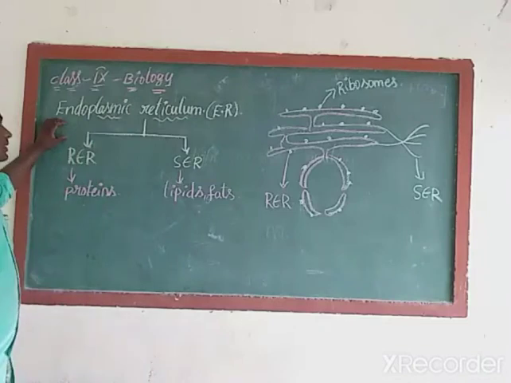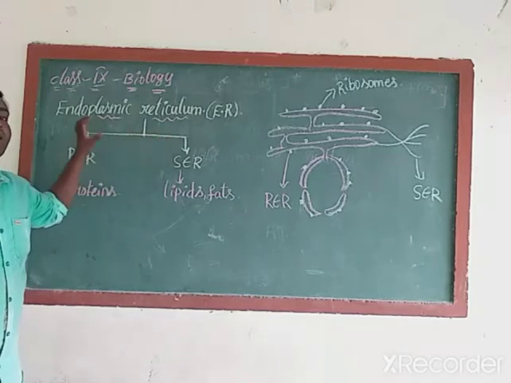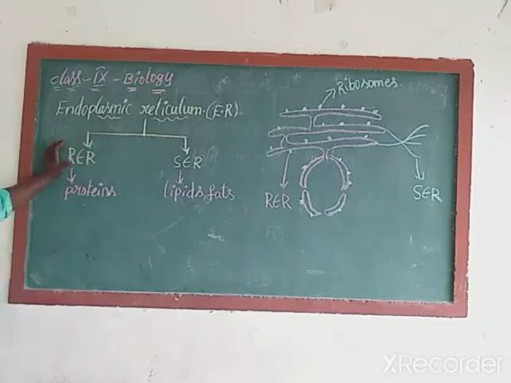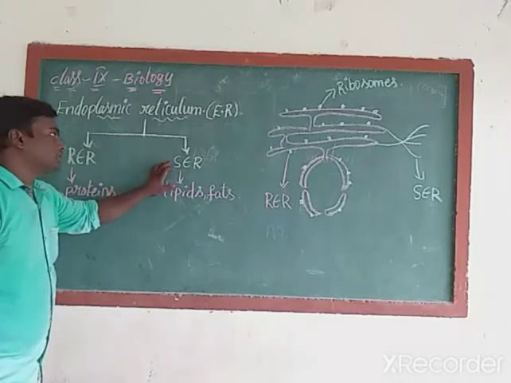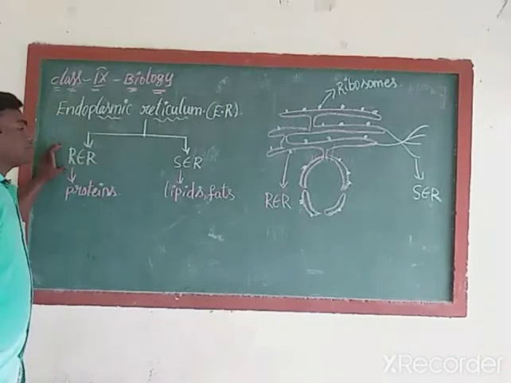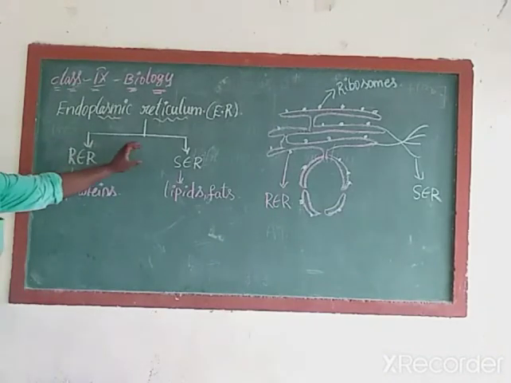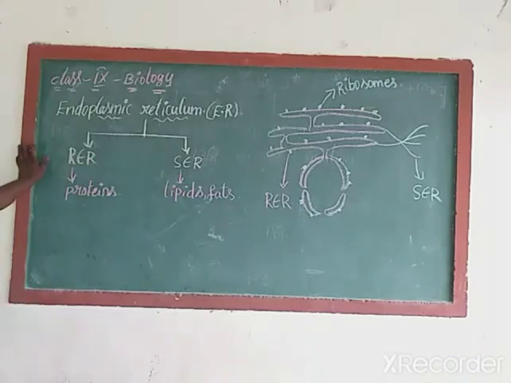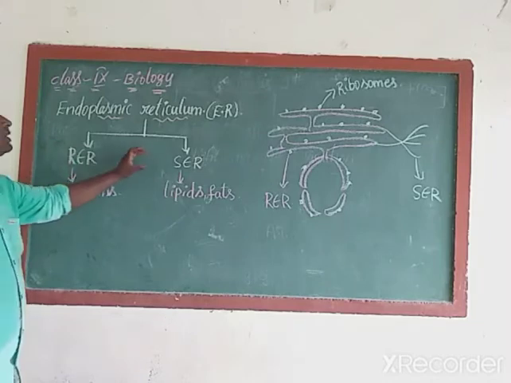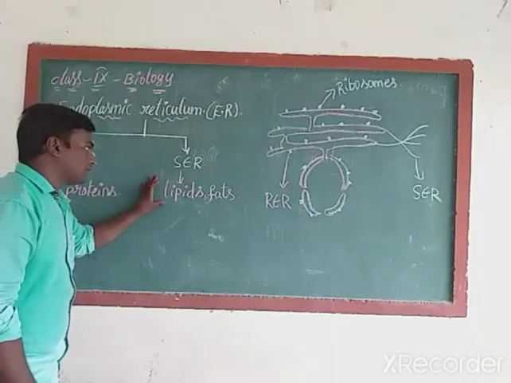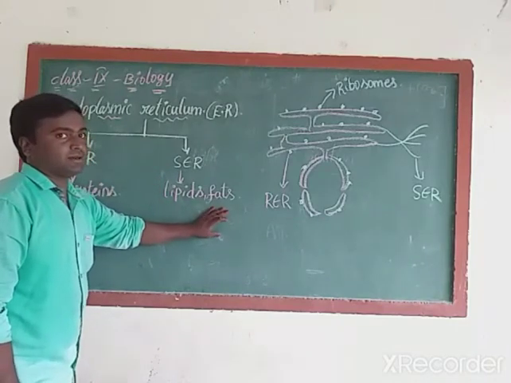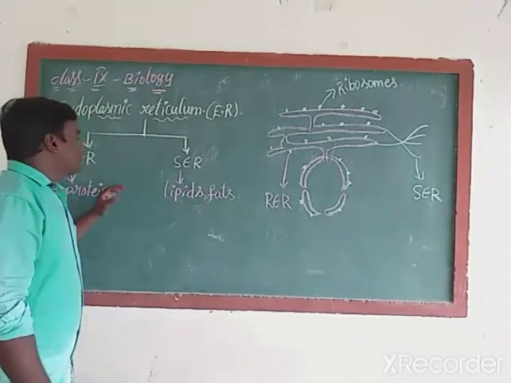If you observe the endoplasmic reticulum, it can be divided into two types: RER and SER. RER stands for rough endoplasmic reticulum. SER stands for smooth endoplasmic reticulum. Here, rough endoplasmic reticulum is useful for the manufacture of proteins. Next, smooth endoplasmic reticulum is useful for the manufacture of lipids and fats.